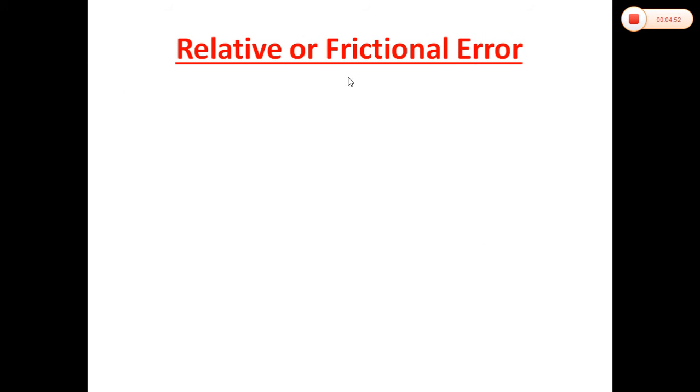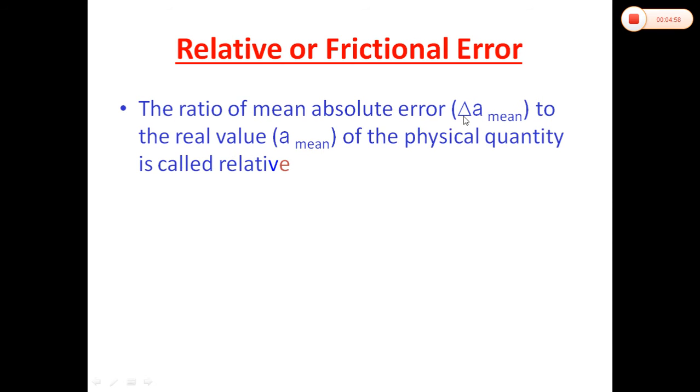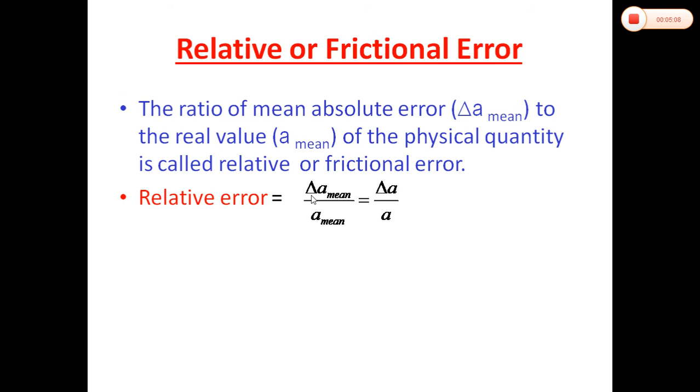Now, relative error or fractional error in the measurement. The ratio of mean absolute error delta A mean to the real value A mean of a physical quantity is called relative or fractional error.